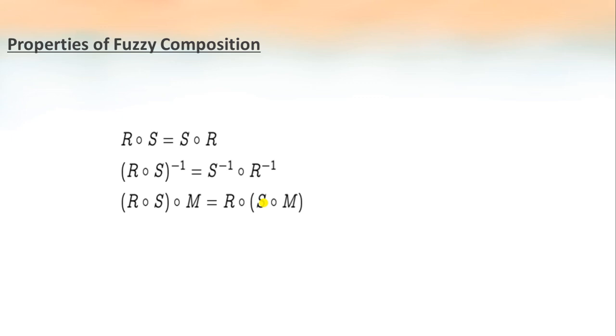Next is properties of fuzzy composition. R composition S is similar to S composition R. R composition S whole inverse equals S inverse composition R inverse. R composition S, then composition M is similar to R composition of S composition M.